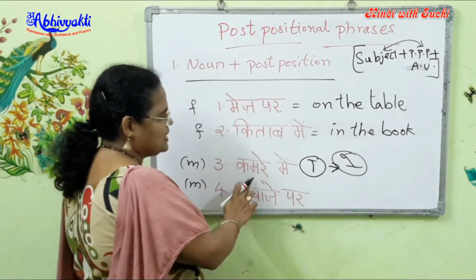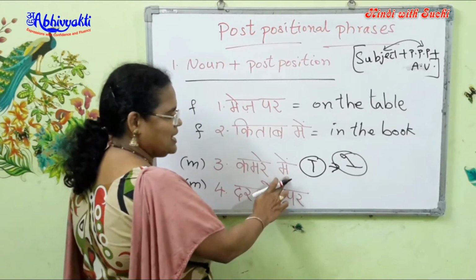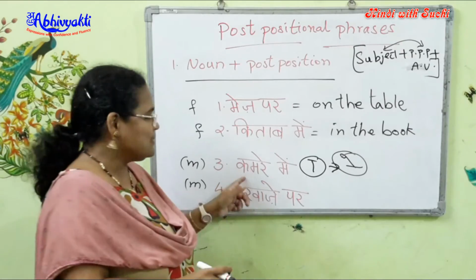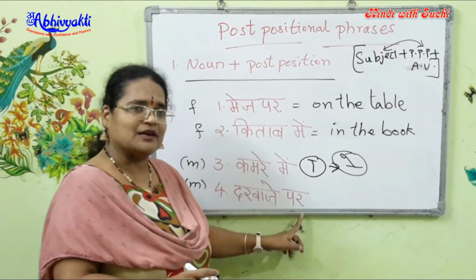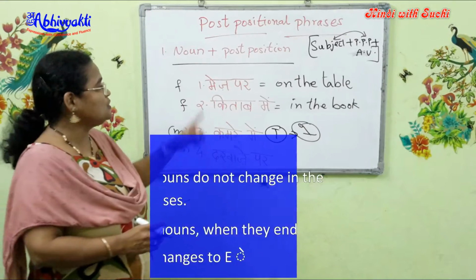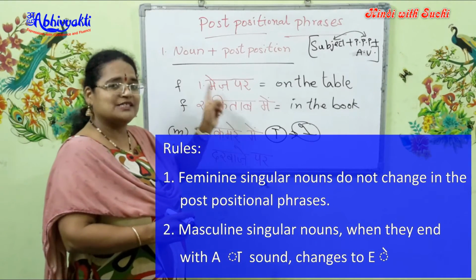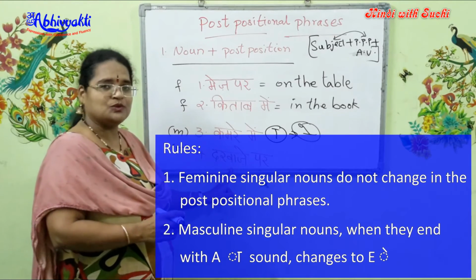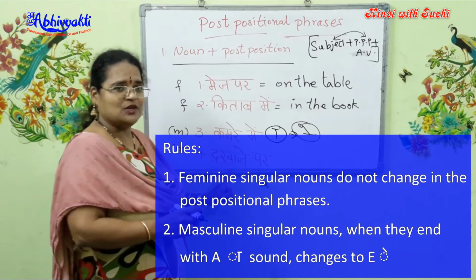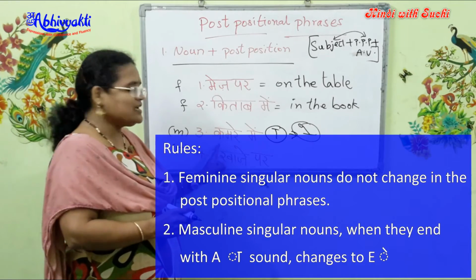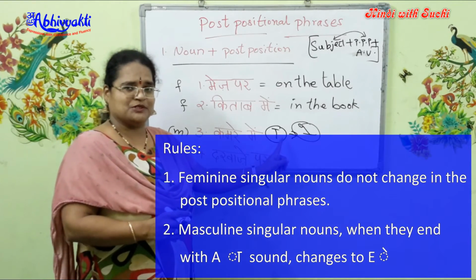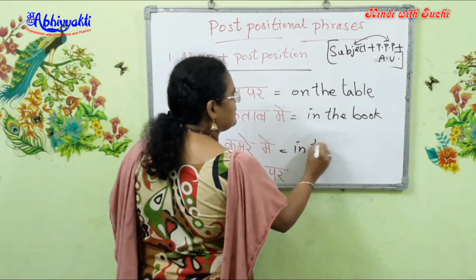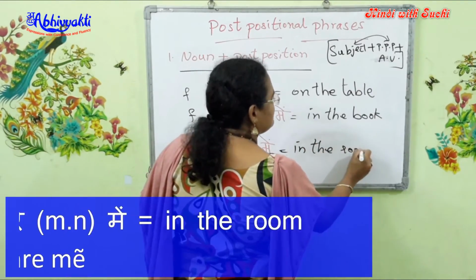So now I have kamra plus mein, kamre mein. Darwaza plus par, darwaze par. Kamre mein, darwaze par. That's rule number 2. Rule number 1: feminine nouns, singular, do not change in the postpositional phrases. Rule number 2: masculine nouns, singular, change from the aa matra to the e matra with the postpositions. So, kamre mein means in the room.